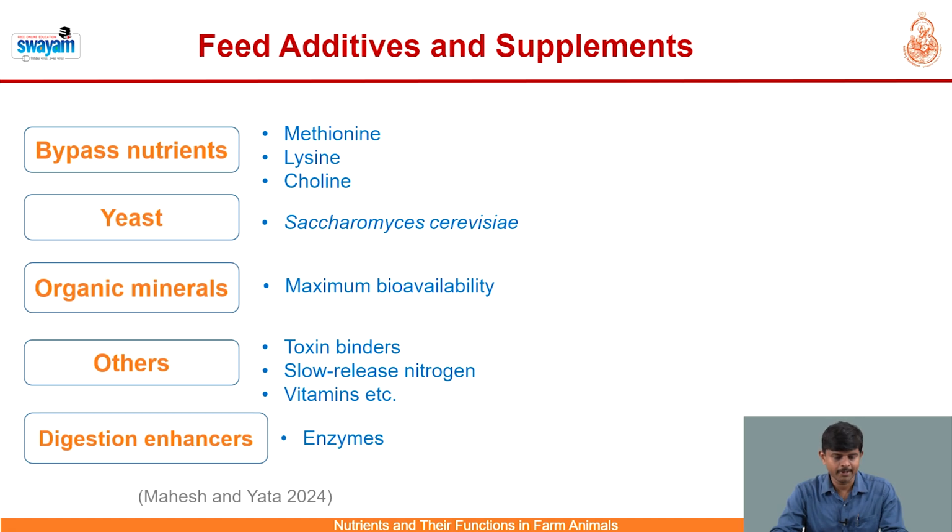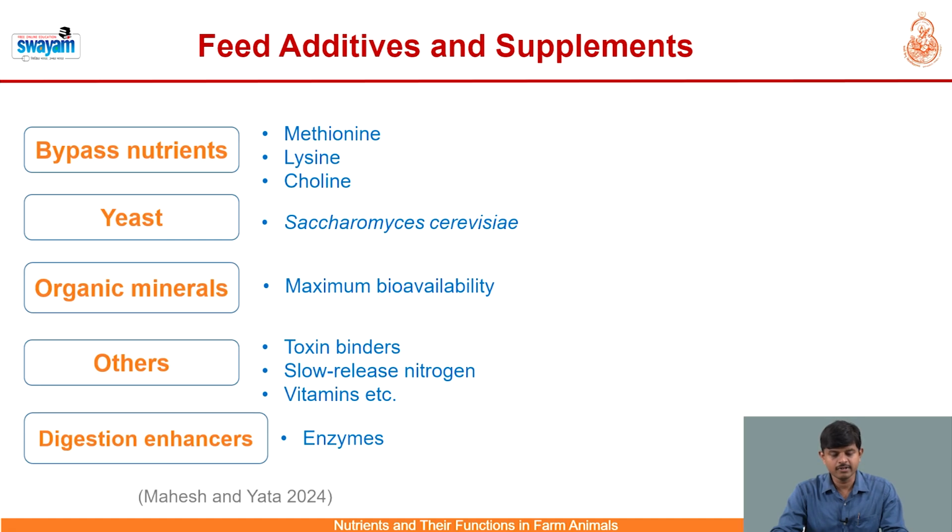Examples are bypass nutrients, such as methionine, lysine and choline. Yeast, the most commonly used in ruminants, is Saccharomyces cerevisiae. Organic minerals like glycinates, propionate, methionate, etc., have maximum bioavailability compared to their inorganic counterparts.